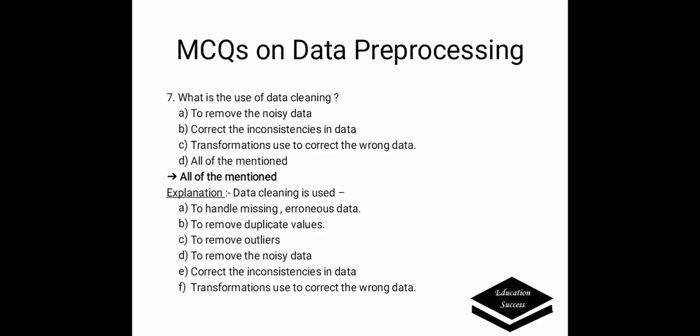Next question is: what is the use of data cleaning? Options are: A. To remove the noisy data, B. To correct the inconsistent indices in the data, C. Transformations used to correct the wrong data, D. All of the mentioned. Correct answer is all of the mentioned. Data cleaning is used for the following purposes: to handle missing or erroneous data, to remove duplicate values, to remove outliers, to remove the noisy data, to correct the inconsistencies in the data, and transformations used to correct the wrong data.